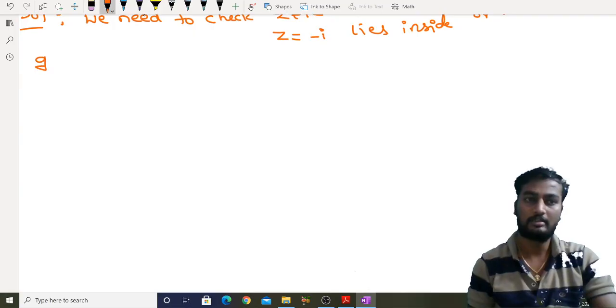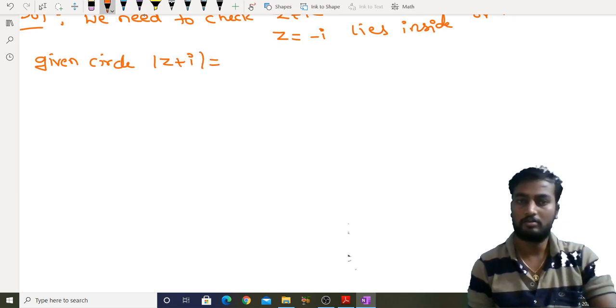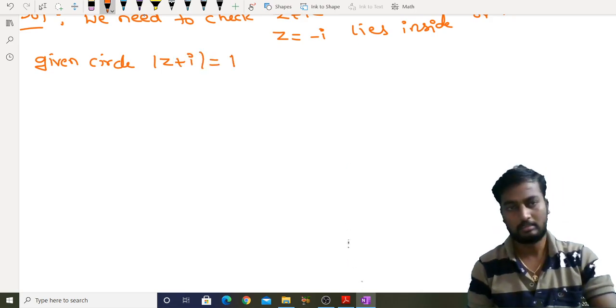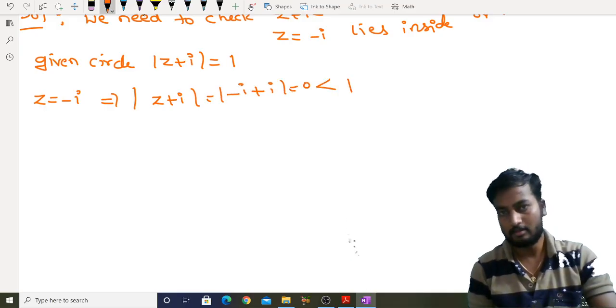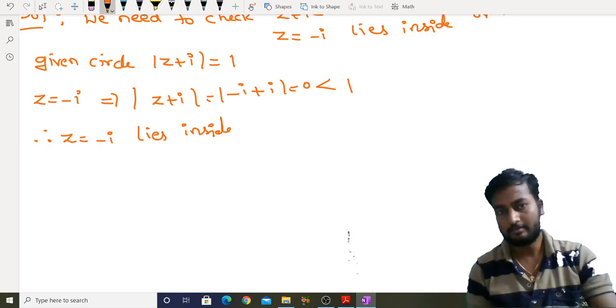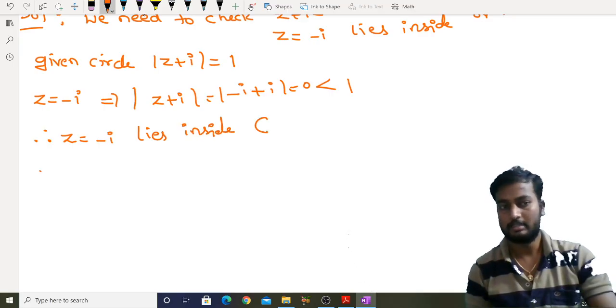So for that, directly you put z = −i. Given circle is |z + i| = 1. Now when z = −i, what is this? −i + i, which is 0, less than 1. So therefore z = −i lies inside C, right?